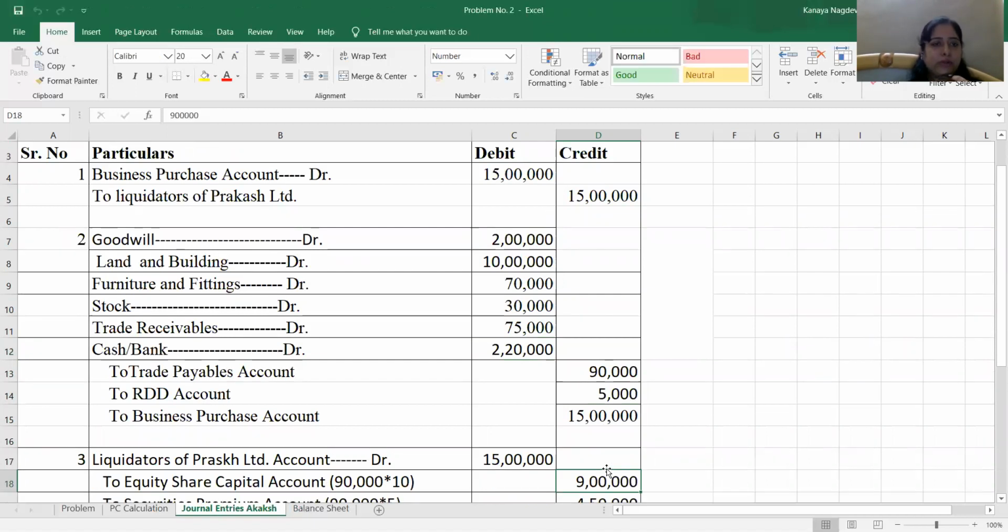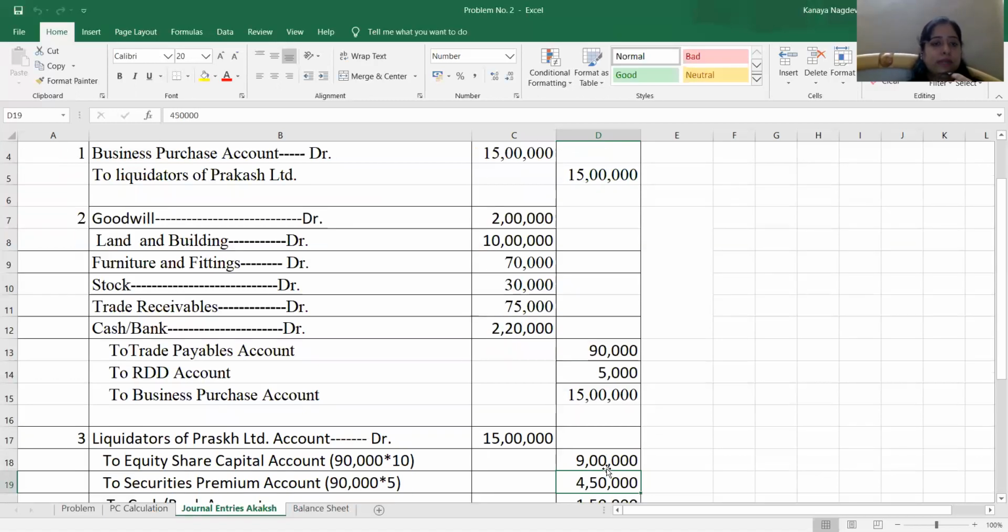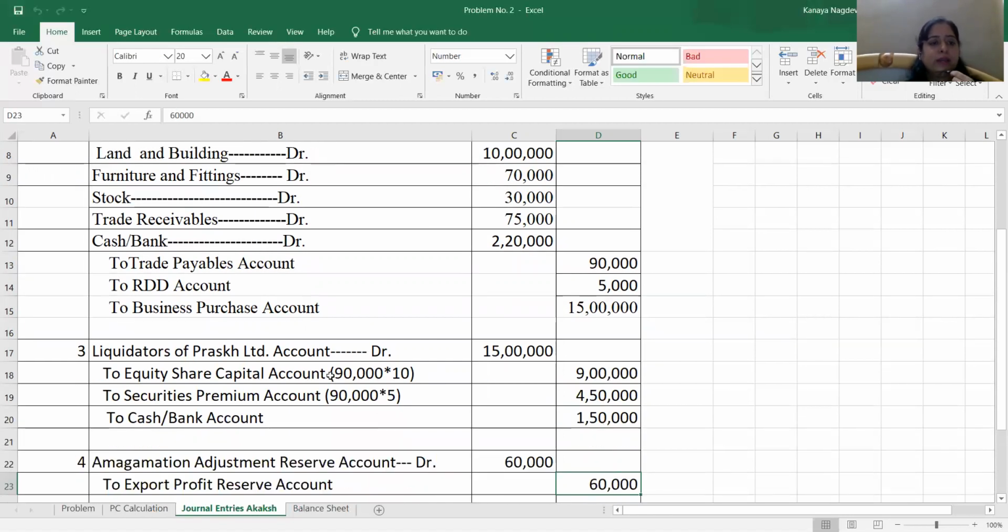After that, we will see the settlement of PC. Now, PC is settled in the form of equity shares as well as cash. 90,000 equity shares of rupees 10 are given at rupees 15, so 5 rupees is premium involved. The accounting entry for settling PC is liquidators of Prakash Limited account debit 15 lakh, to equity share capital account, as capital is always credited with the face value, 90,000 multiplied by 10, that is 9 lakh is the equity capital. 5 rupees is premium collected by the company, so that is to be credited to securities premium account, 90,000 multiplied by 5, 4,50,000. To cash or bank account, 1,50,000.